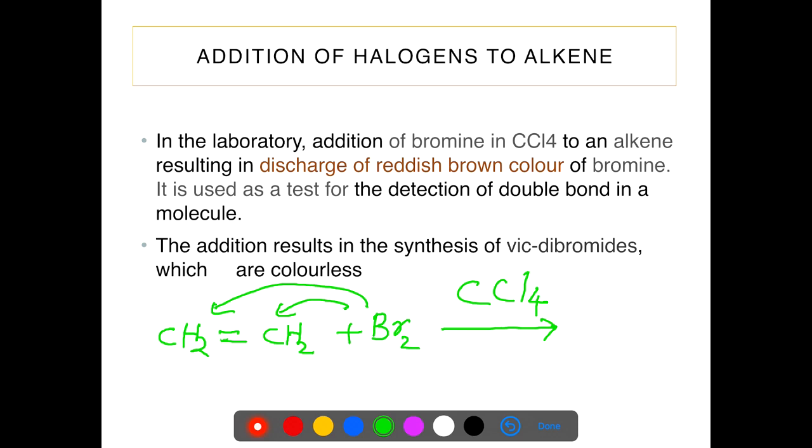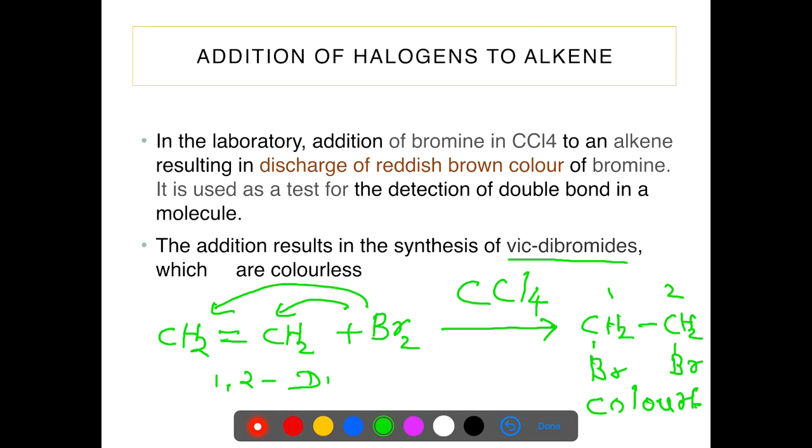Both the bromine atoms are added to the first and second carbon atoms, resulting in the formation of CH2Br-CH2Br. The product is colorless and its name is 1,2-dibromoethane. It is also known as vicinal dibromide. Write its name: 1,2-dibromoethane.